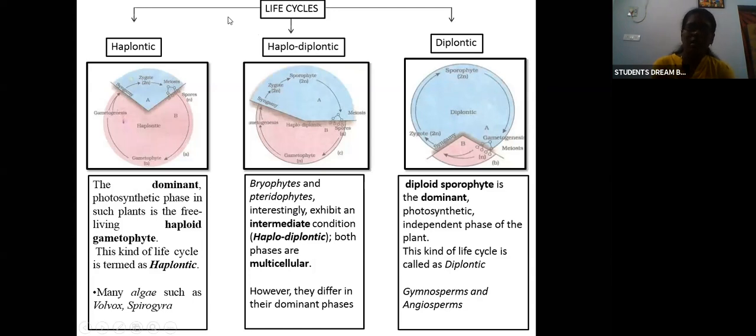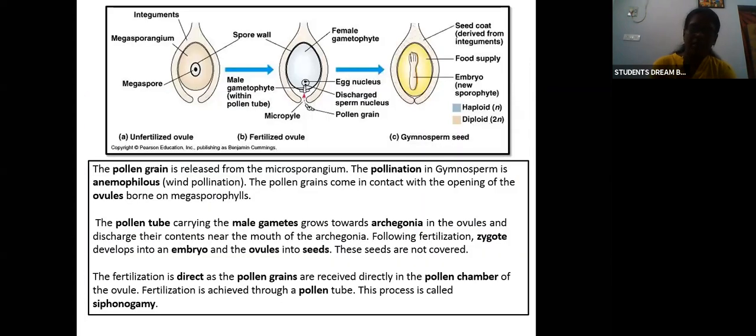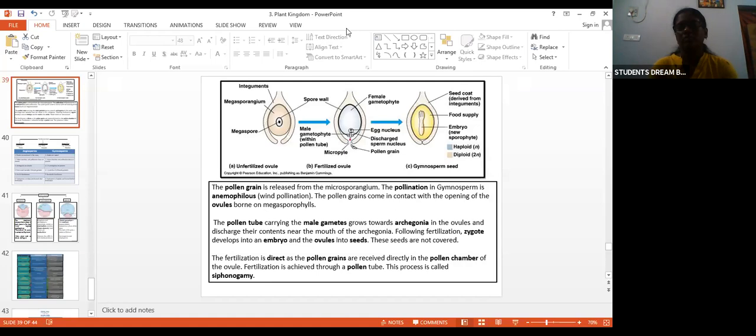So this is about the life cycle. Till here everyone is clear? Any doubts?